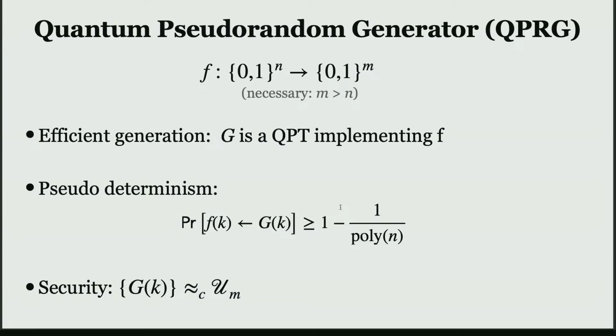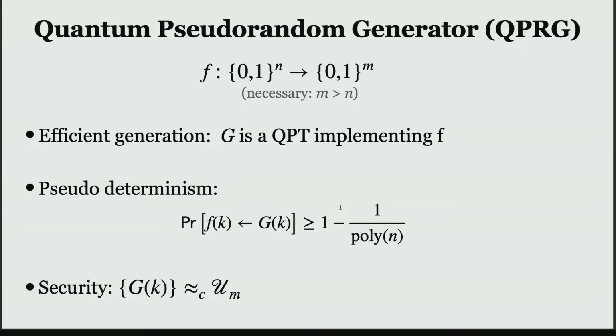So in more detail, a quantum pseudorandom generator has a function F associated with it. It maps n bits to m bits, and it's important that m should be larger than n. And just like a classical pseudorandom generator, we require that there is an efficient algorithm that implements F. In this case, we allow the algorithm to be QPT.